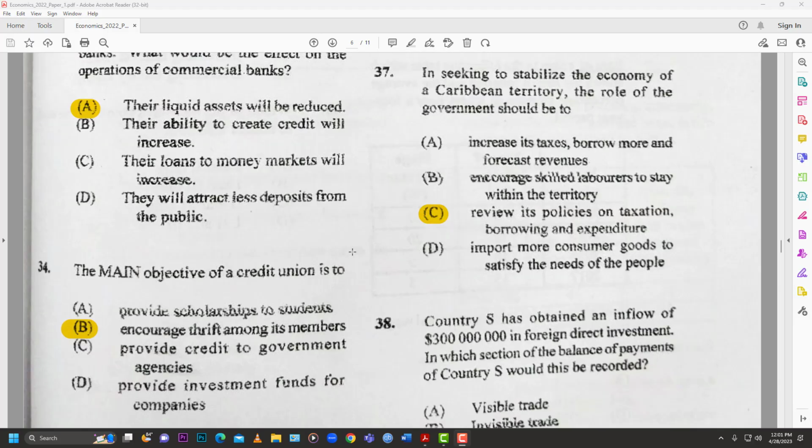Number 37. In seeking to stabilize the economy of a Caribbean territory, the role of the government should be to, and we have answer C, review the policies on taxation, borrowing, and expenditure. So right there, that is in a nutshell what fiscal policy is. If you're seeking to stabilize the economy, we're looking at fiscal policy. And what makes a fiscal policy? That would be taxation, borrowing, and government spending. So that's a smart way of asking us about fiscal policy. So that's why C is the answer.